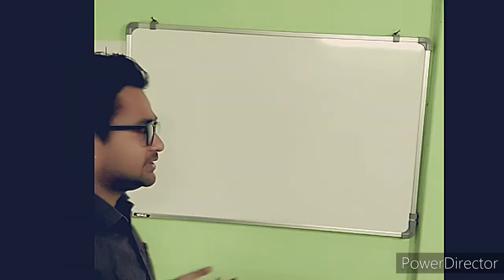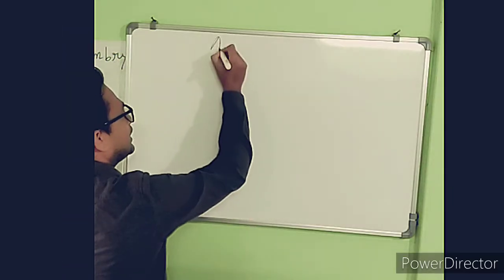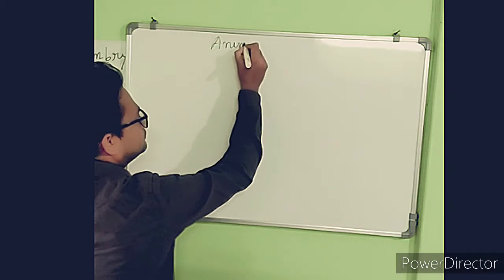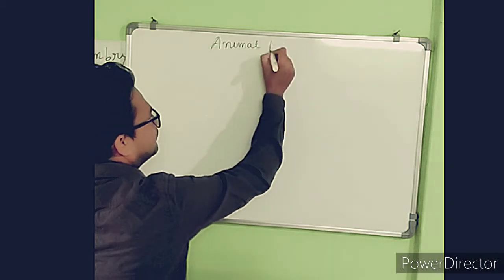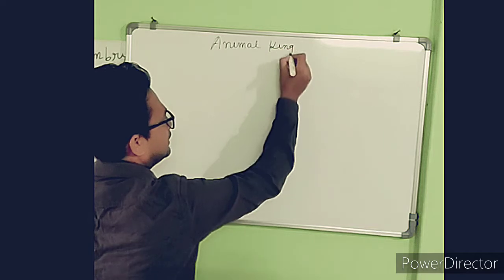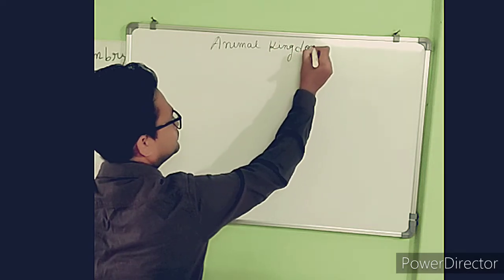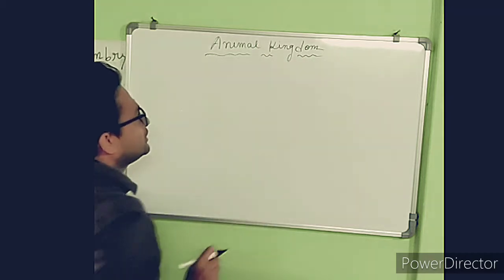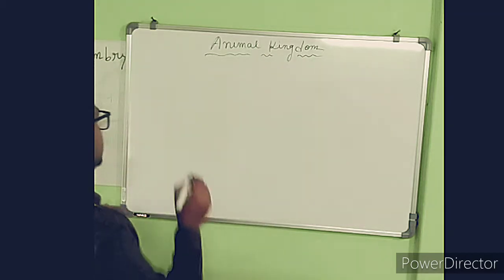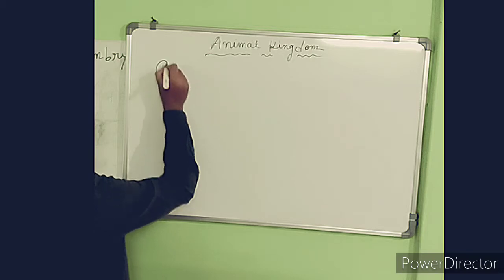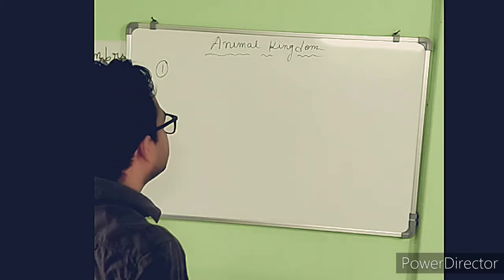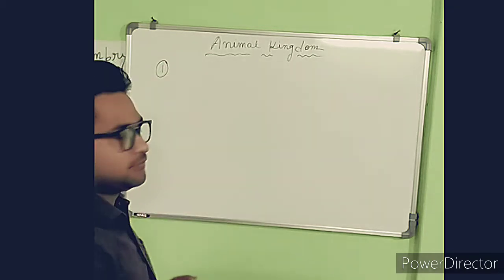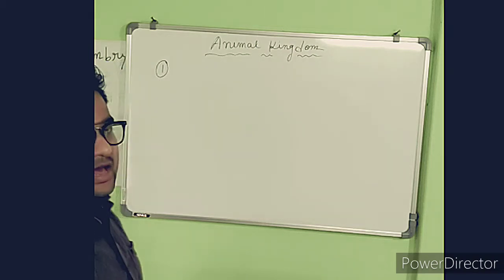So today we are discussing the animal kingdom. Today we will start the animal kingdom, and as I already said, it is the most diversified group of organisms present on earth.